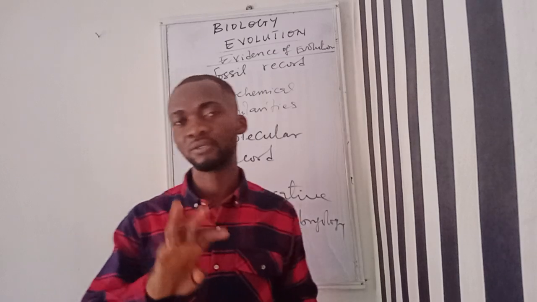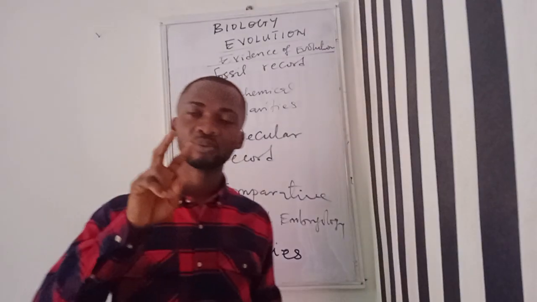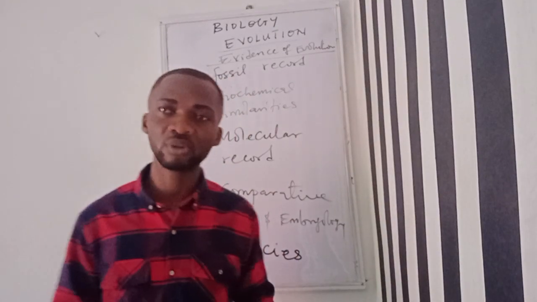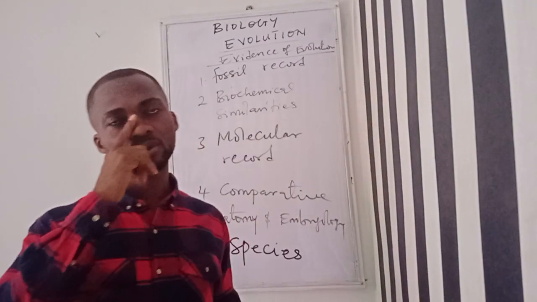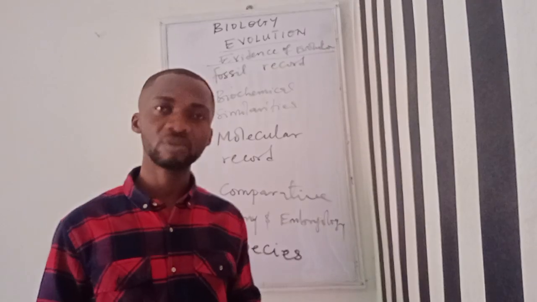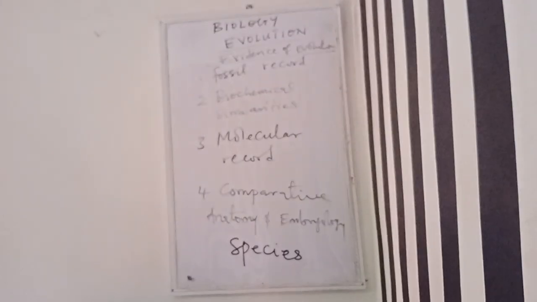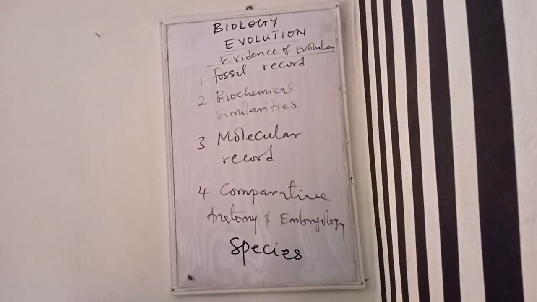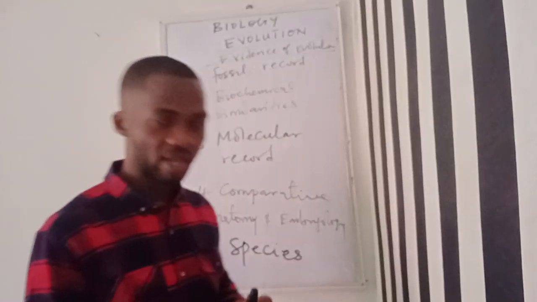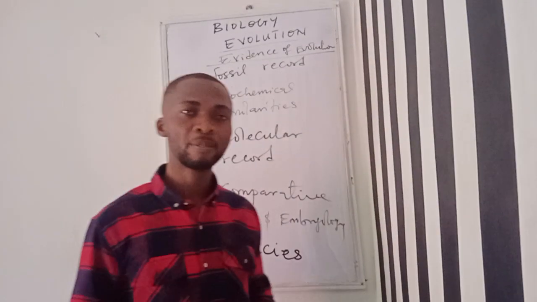From these four observations, Charles Darwin made what he called two different deductions, so two different conclusions. One of the conclusions is that organisms are in struggle for survival. That is number one. So organisms are constantly struggling for survival.